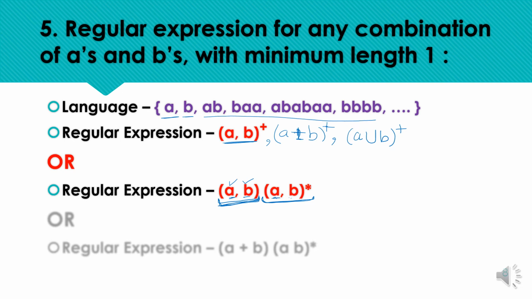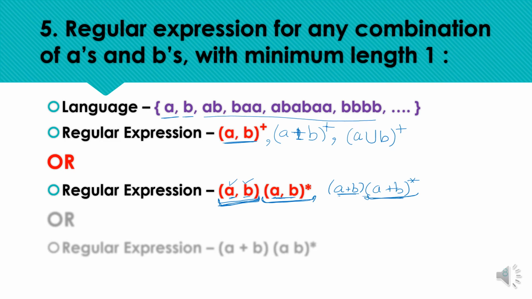So here 0 or more occurrence of A and B is represented like the previous example, A comma B star. Or we can also write it like A plus B star, for one occurrence of any input symbol A or B, whether A is required for the acceptance or B. So minimum required symbols are A or B. ORing is with plus. Next, A plus B, then 0 or more occurrence after the minimum requirement. After the minimum requirement, 0 or more occurrence of any of the input symbols.